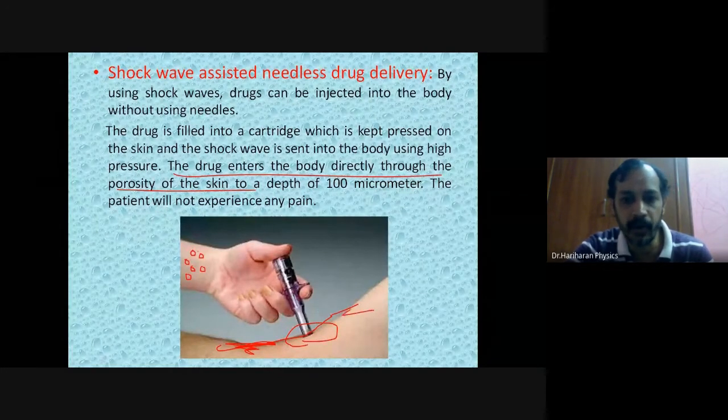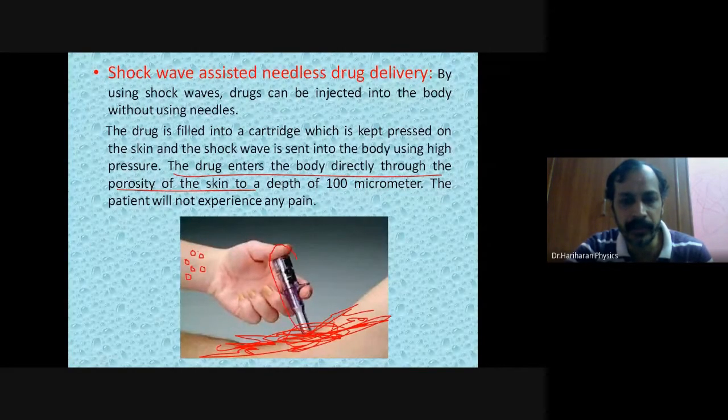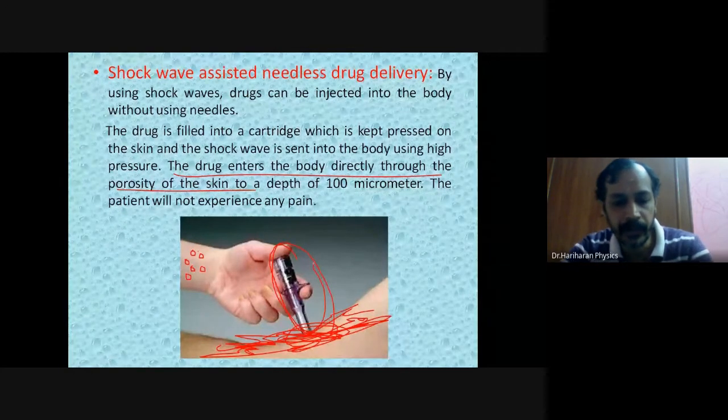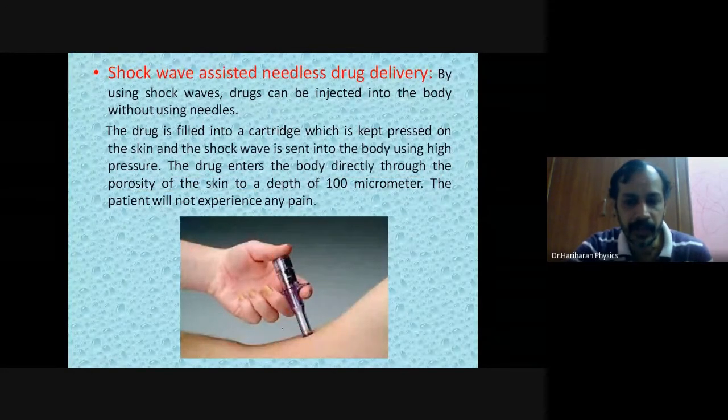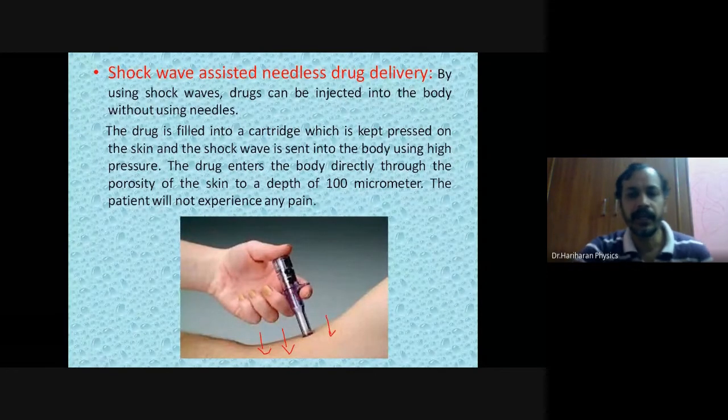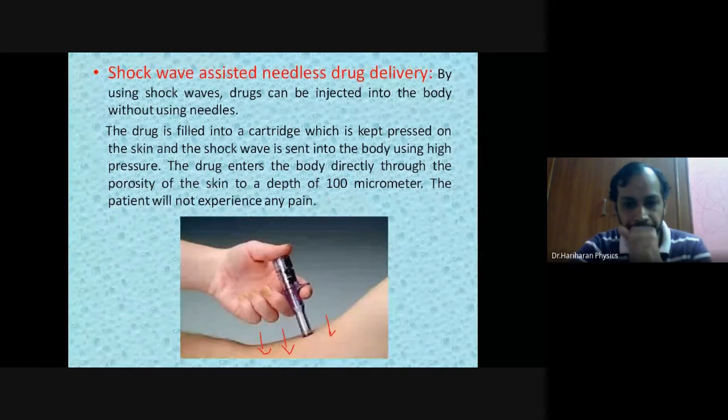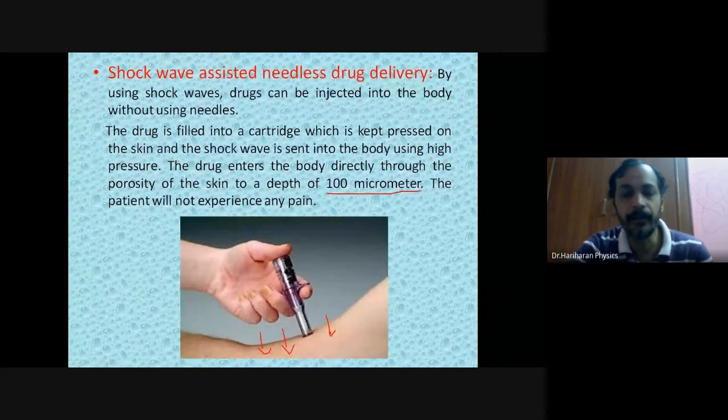On passing shock vibration around the skin, what will happen? The drug that is loaded in this cartridge will penetrate inside the skin. And what will be the depth of penetration? The depth of penetration is going to be around 100 micrometers, and the patient will not experience any pain. Okay, he will not experience any pain.